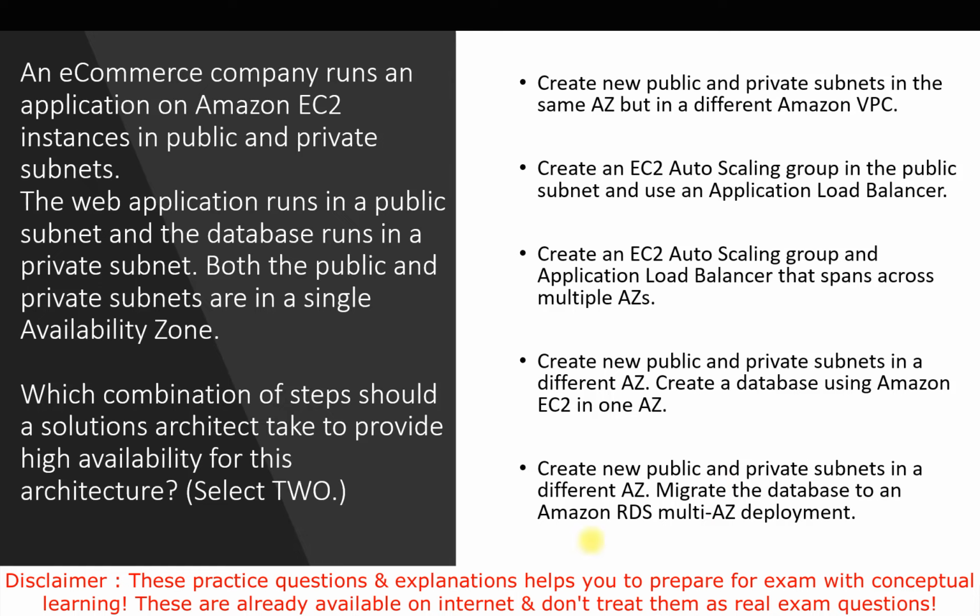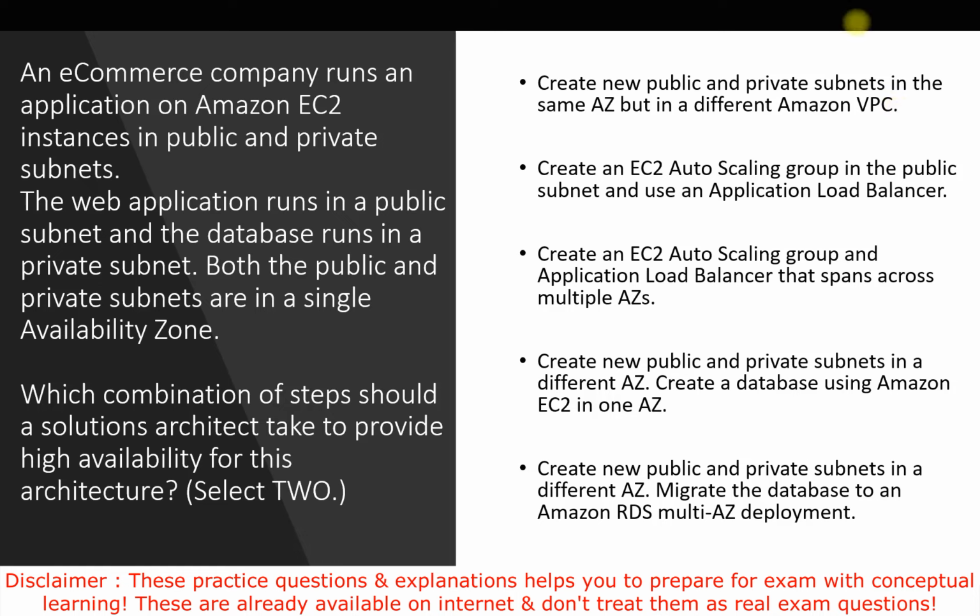As I mentioned, the first option is not correct here, because if we create in the same availability zone, that will not give us high availability. But there is another reason for this also. If we use multiple VPCs, like we already have one VPC and here they suggest creating the public and private subnets in different VPCs, then it's really difficult to manage the traffic. And also we can't use the load balancer across the VPCs.